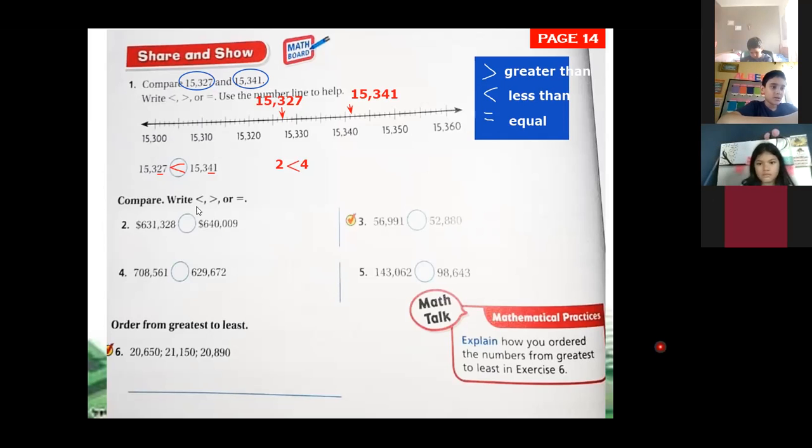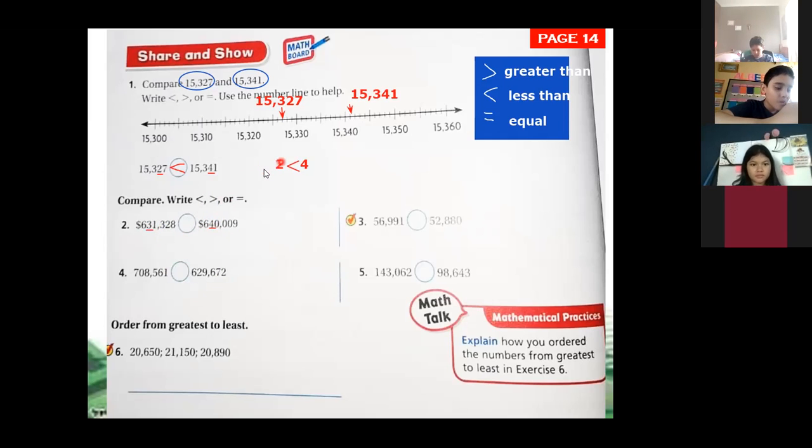Now let's compare number 2. Let's write if it is greater, less, or equal. We compare number 6 with number 6, they are equal. We move to the next digit, number 3 with number 4. 3 is greater, less, or equal than number 4, class?